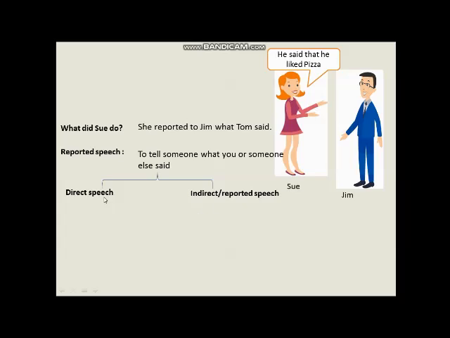Direct speech, like he said, "I like pizza." We use inverted commas and we keep the words and the statement as they are. But in reported speech we put it in a different form, and this is what we are going to study in this lesson: how to form the indirect or reported speech.